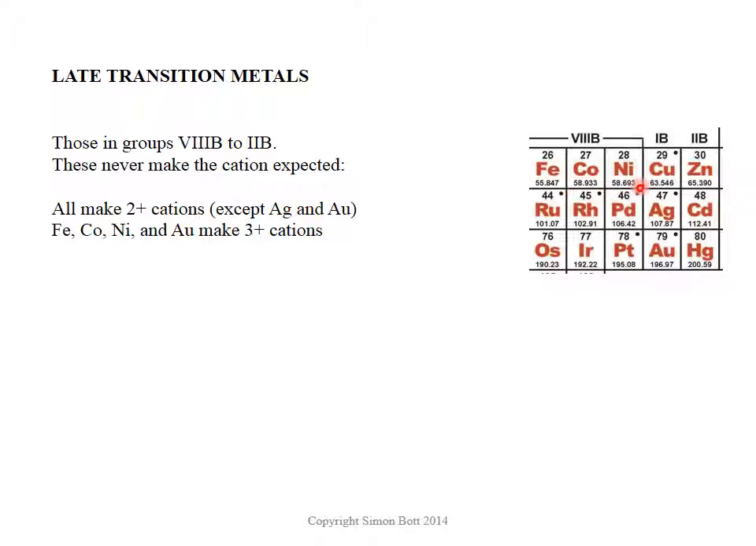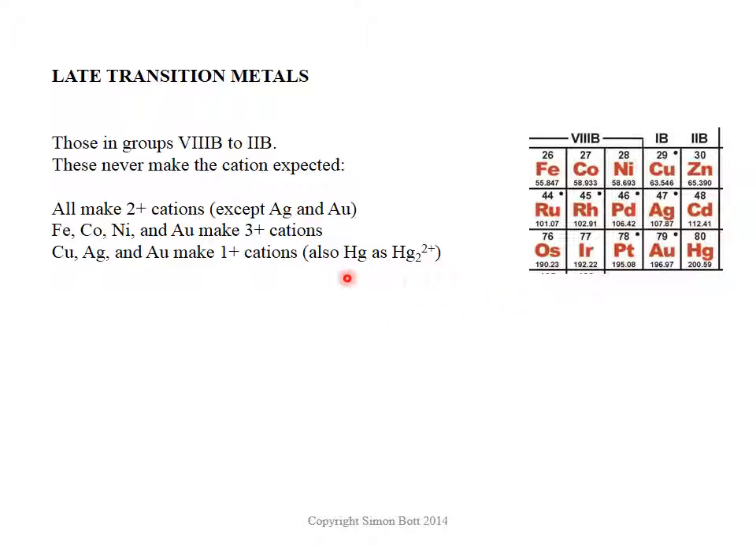Iron, cobalt, nickel and gold also make 3+ cations. So therefore iron we will find as either iron 2+ or iron 3+. Cobalt is cobalt 2+ or 3+, etc. Copper, silver and gold also make 1+ cations. In fact, really the only time you see a silver cation is as Ag+. Copper you can have as 1+ or 2+. Gold you can have as 1+ or 3+, but silver you'll only ever see as a 1+.